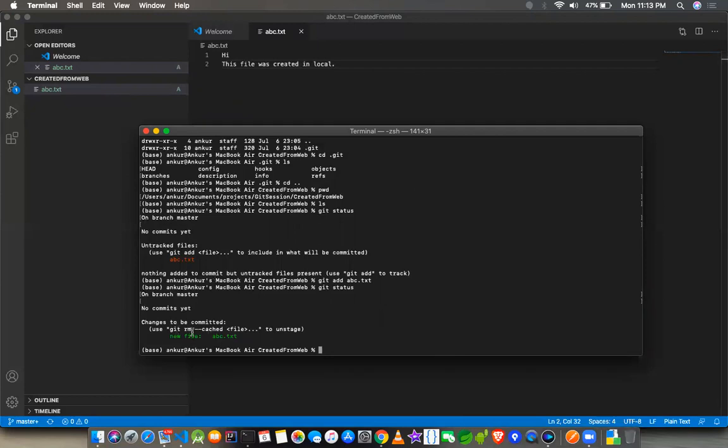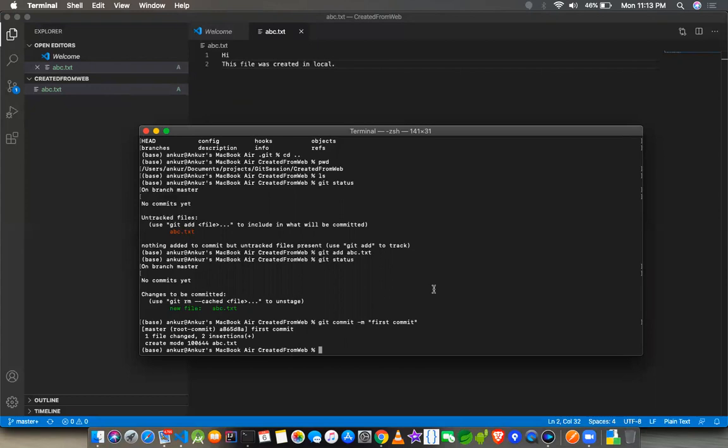Okay, so we have this option. If you type it in the same manner that they have given, it will just unstage it and it will again come back to untracked files. So the second step: I just added one file to staged, and they are telling that these are changes to be committed. Now the next step will be git commit minus m. What does minus m stand for? The message that I am providing. I'll just mention first commit, because this is the first commit for this repo.